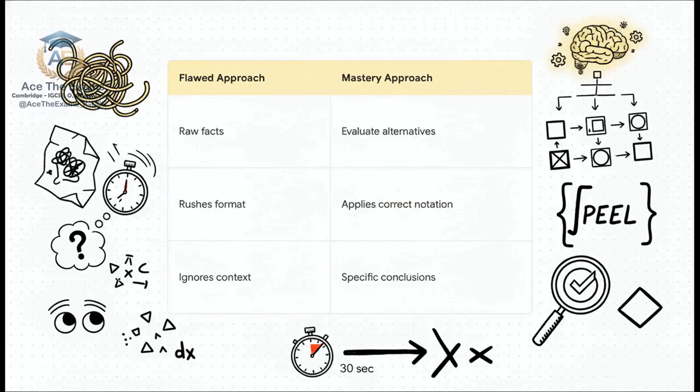First, command word decoding. A master evaluates alternatives. They test a substitution mentally first to see if it actually cancels out the remaining terms before committing it to paper. Second, Peel framework application. A master applies correct formats, using that exact Peel structure we discussed to bulletproof their reasoning. And third, a time management matrix. A master doesn't rush, they pace themselves, drawing evidence-based conclusions that are completely specific to the question asked, ensuring every minute spent yields maximum marks.